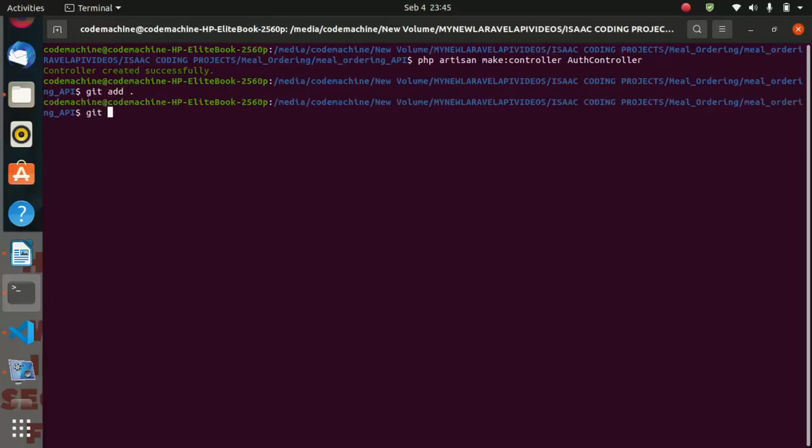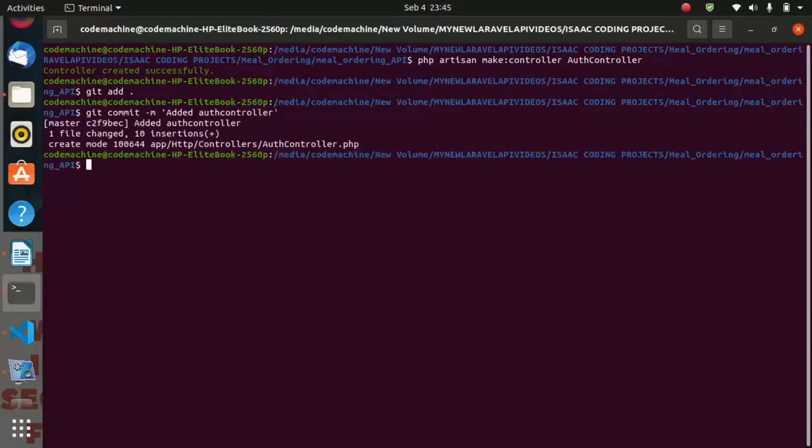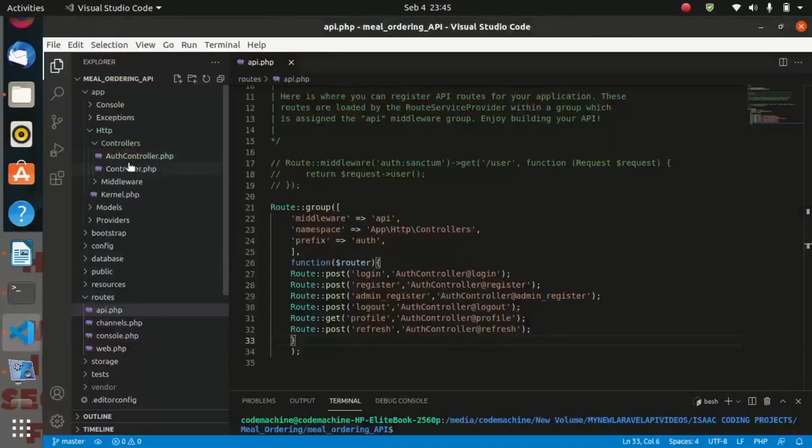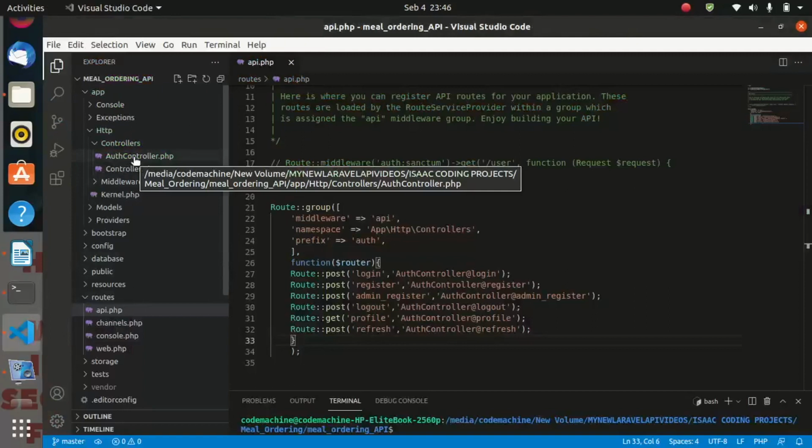Then we say git commit, and we are going to commit. Let us call this one "added auth controller". Then we commit. After committing, coming back to our project, you are seeing that the project tree is clean.